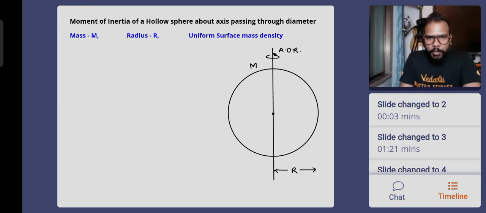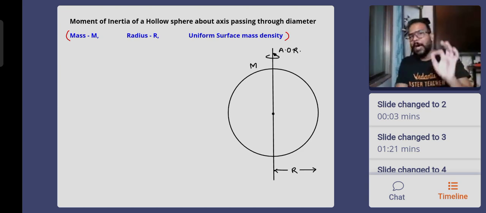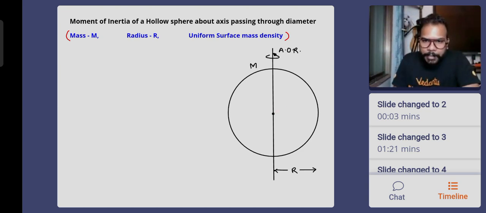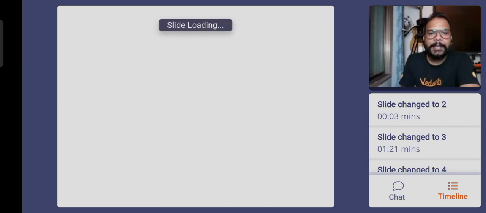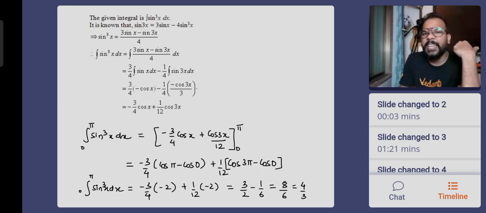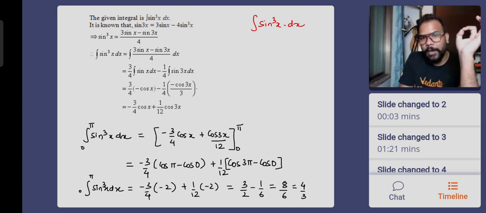Conditions or things which are known. Mass is m, radius is r, and it has uniform surface mass density. Surface mass density, mass per unit area, is constant, is same. So you see that the radius is already mentioned, is r. Now, how we are going to do the derivation, I will come to that part. But before I come to that part, I have to tell you something which is going to be useful in the derivation, and that is basically an integration. What is that integration? It is the integration of sine cube x dx.